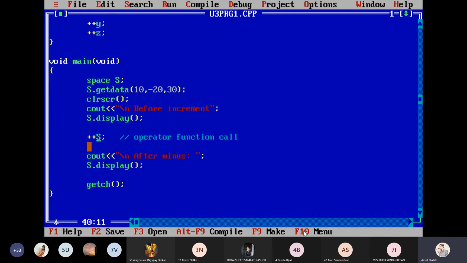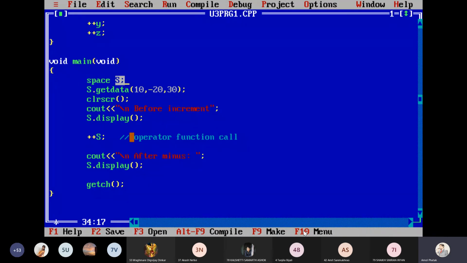Okay, because I'm overloading the operator plus plus. Plus plus operator I'm overloading, so it is plus plus s. Means here what I want to do is, whatever the xyz values are, all these xyz values should be incremented using this plus plus s. Okay, suppose I'm just giving an example. This S object belongs to your result of your test, or your term work marks. Whatever term work marks you have got out of 25.